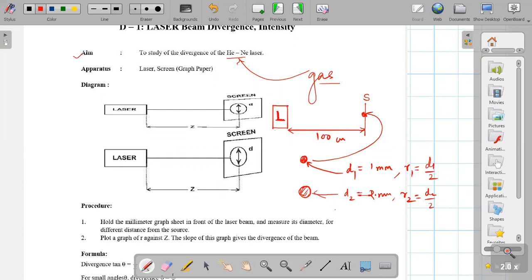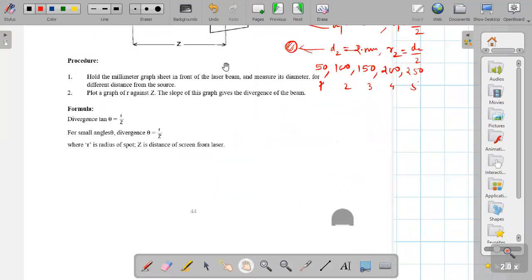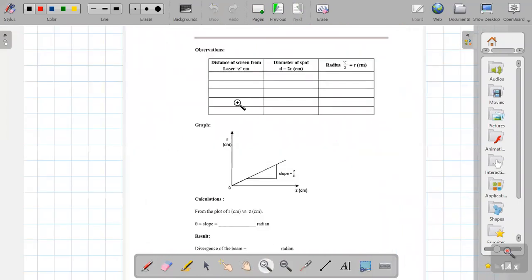Means first take 50 centimeter, increase by 50, that is take 100, take one more reading for 150, then for 200, and then for 250. Thus you will get different readings 1, 2, 3, 4, 5, and for different readings you will get different diameters. Yes or no, dear student? आपको हर एक स्पॉट का साइज अलग अलग मिलेगा. Okay, now see, then plot a graph for example.